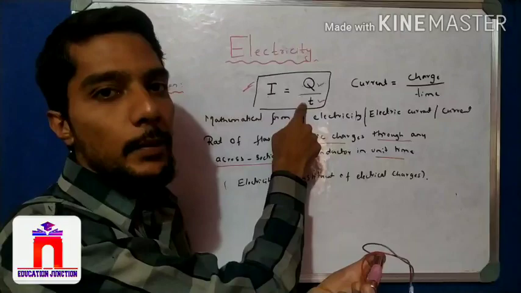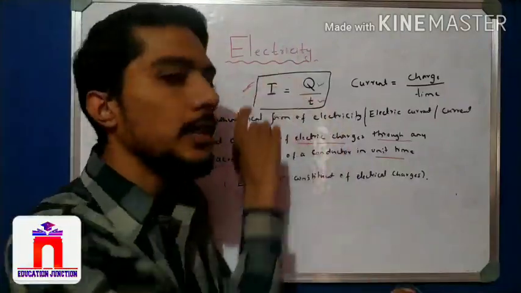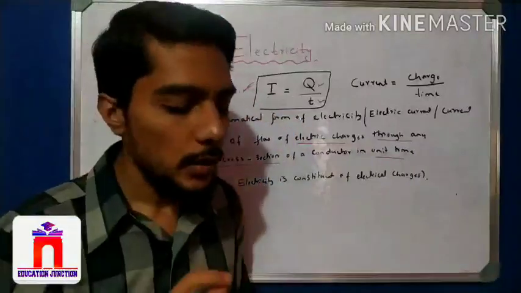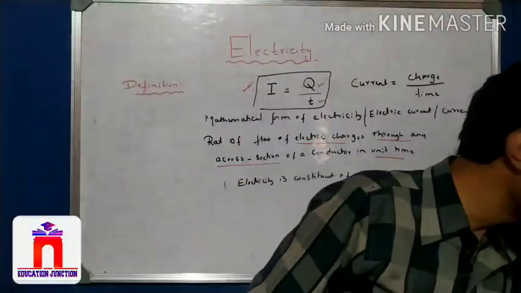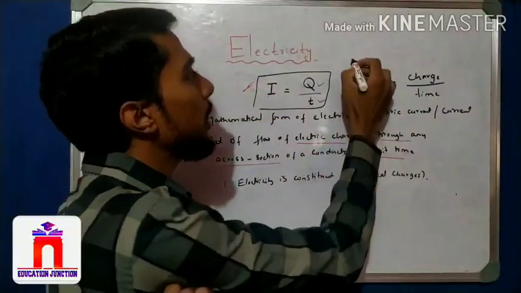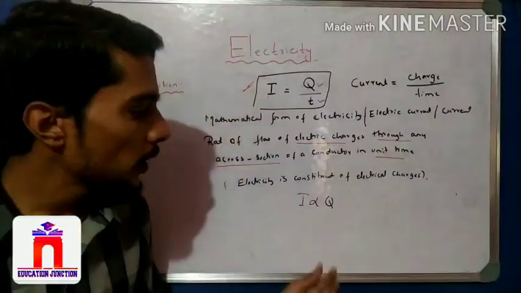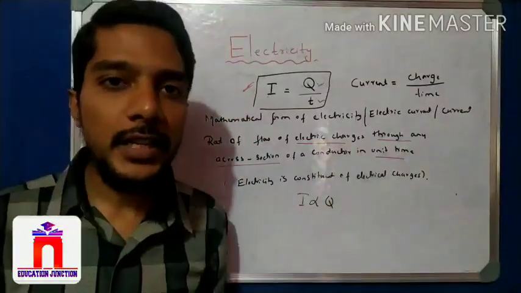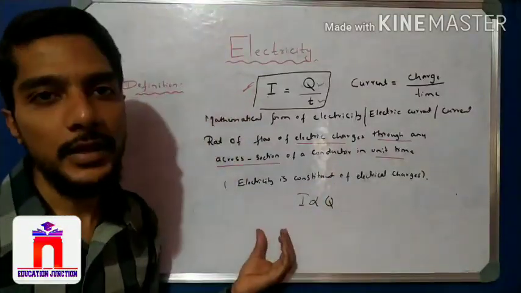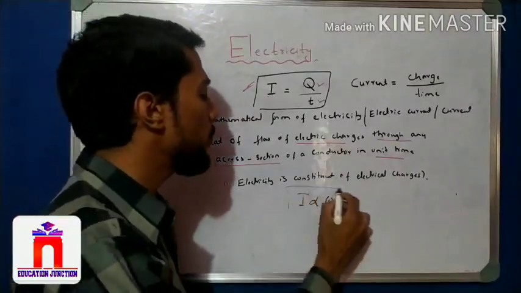When more time is taken, it means there is less current in the circuit. If less time is taken, it means there is more current in the circuit, inversely proportional. Okay, so this is a very important concept. And see here, the current is directly proportional to the charges. Whenever there is more charge present in the source, then there is more electricity. More charges, more electricity, that is directly proportional to the current.